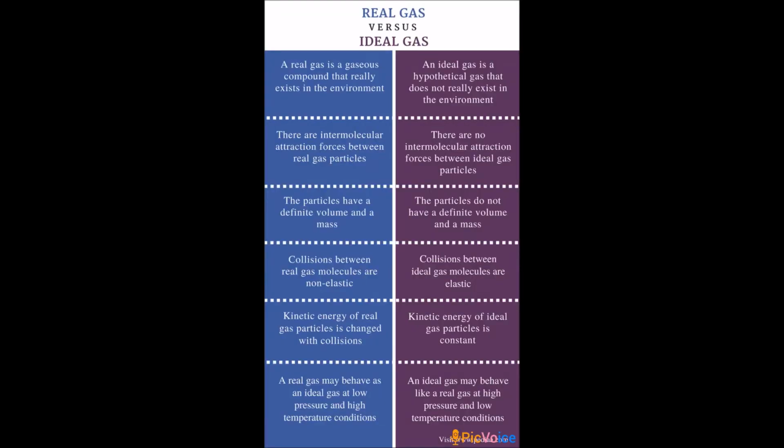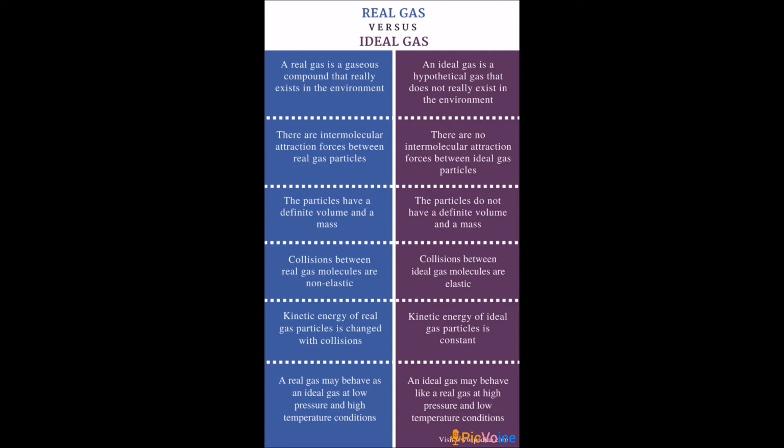Here is the differentiation between real gas and ideal gas. A real gas is a gaseous compound which exists in the environment, but an ideal gas is a hypothetical gas which does not exist in the environment. In ideal gas, there is no interatomic or intermolecular force of attraction. In real gas, the particles have a definite volume and mass, but in ideal gas, the particles do not have a definite volume and mass.